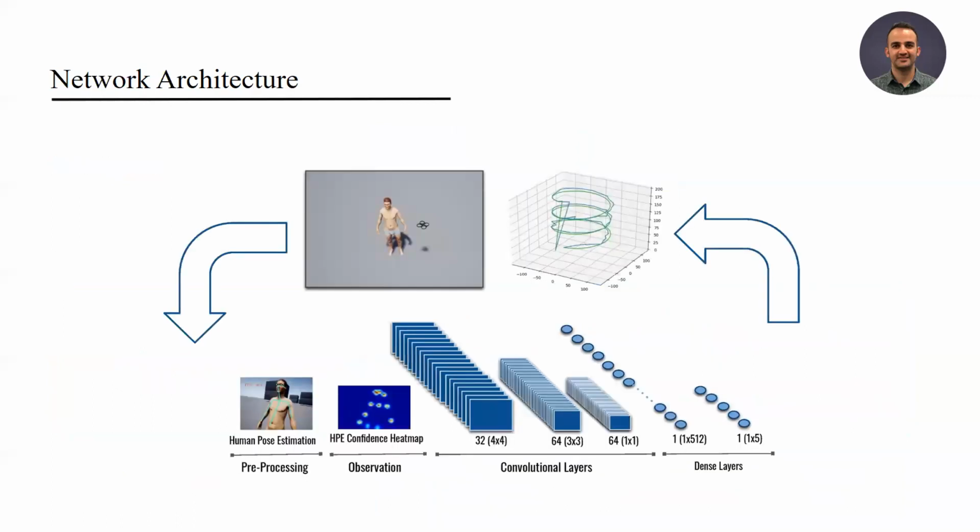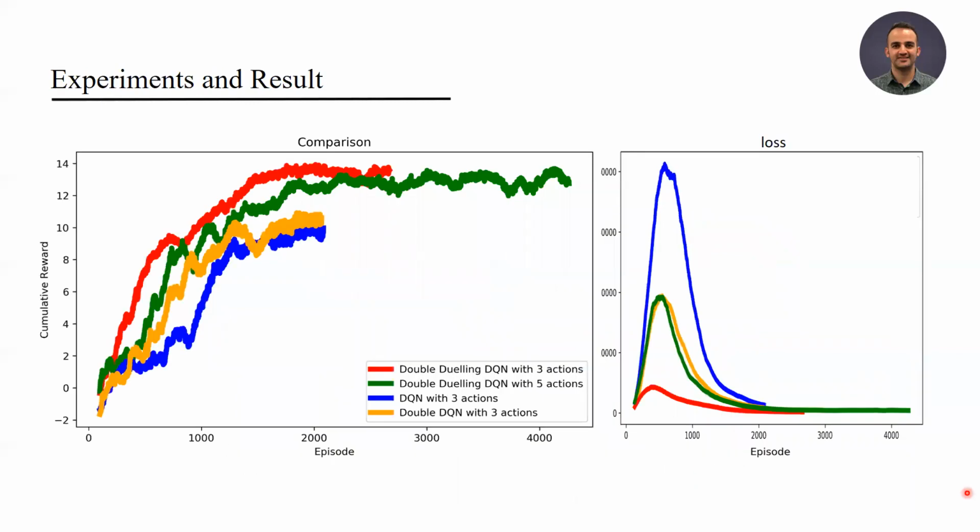For the network architecture, we use a vanilla network as shown here with 3 convolutional layers which extract the features and are followed by a rectified linear unit. Then the result is applied to a fully connected layer with 512 hidden units. And finally, the second fully connected layer outputs actions. To solve our problem using deep reinforcement learning, we implemented the DQN, double DQN, and double dueling DQN algorithms.